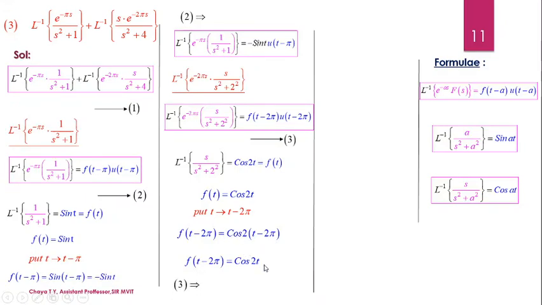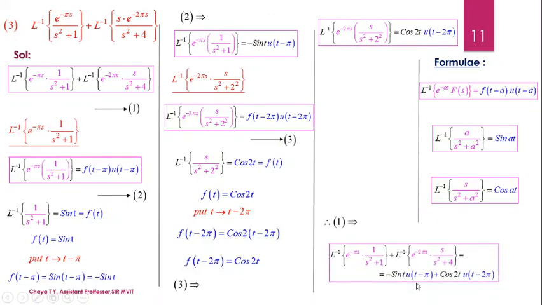Then, substitute the same into equation 3. So, equation 3 becomes Laplace inverse of e to the power minus 2 pi s into s by s square plus 2 squared as cos 2t into u of t minus 2 pi. Substitute these two into equation 1. Therefore, the Laplace inverse of the given expression is minus sin t into u of t minus pi plus cos 2t into u of t minus 2 pi. This is how we are going to solve for the expression.